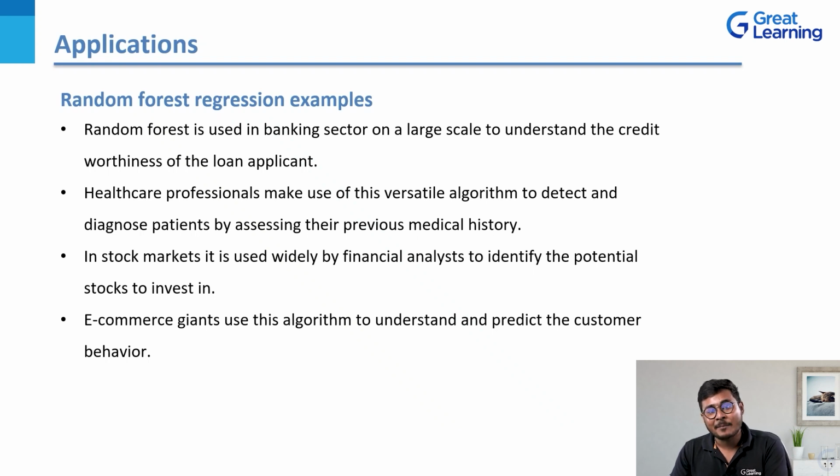What the analysts at these companies do is apply this algorithm and then segregate these customers into different clusters. Now, if I am someone who is very keen on technology or products, and I always buy technology-related books, then most likely whenever I open the application, it will recommend books related to that, or the new books that have come into the collection, right? So it has understood my behavior. What I mean by behavior is it has understood my buying pattern. It has understood my interest. And that basically comes from applying the random forest regression algorithm.